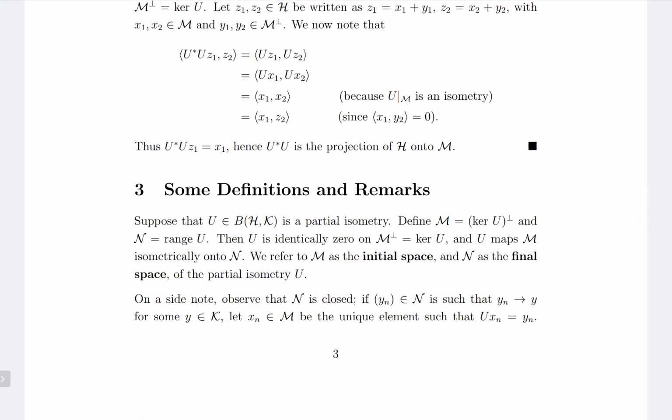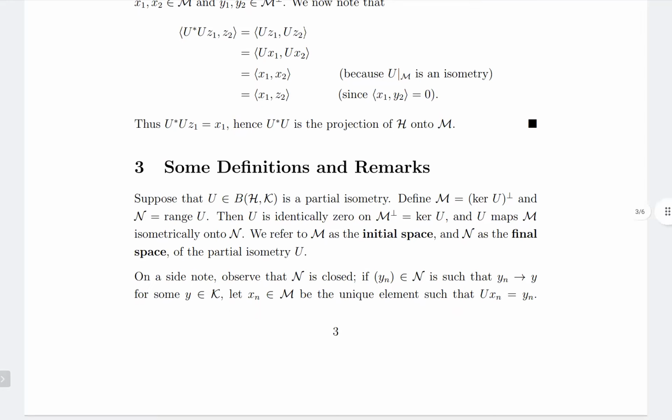So U is a unitary operator from M to N. So U maps M isometrically onto N, and so we refer to M as the initial space and N as the final space of the partial isometry U. And here I just want to confirm a small detail, that N is closed.